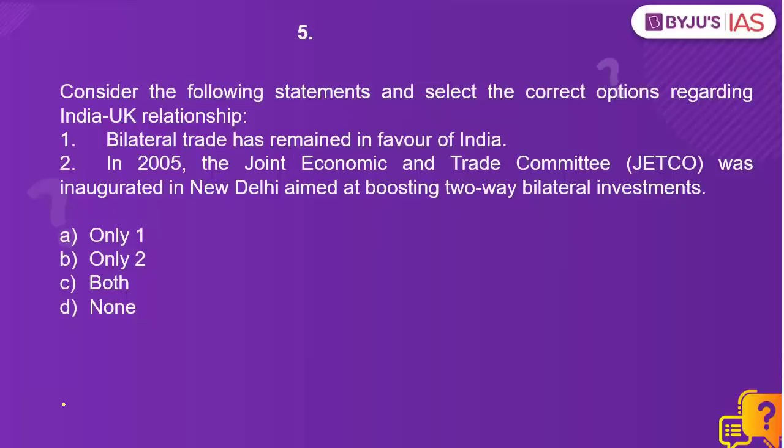Consider the following statements and select the correct options regarding India-UK relationship. Number 1, the bilateral trade has remained in favor of India. Correct. That means India is exporting more to UK than UK is exporting to India. In the year 2005, the Joint Economic and Trade Committee, JETCO, was inaugurated in New Delhi. And what was the objective? The objective was to boost two-way bilateral investments. This statement is also correct. So C, both, is the right answer.